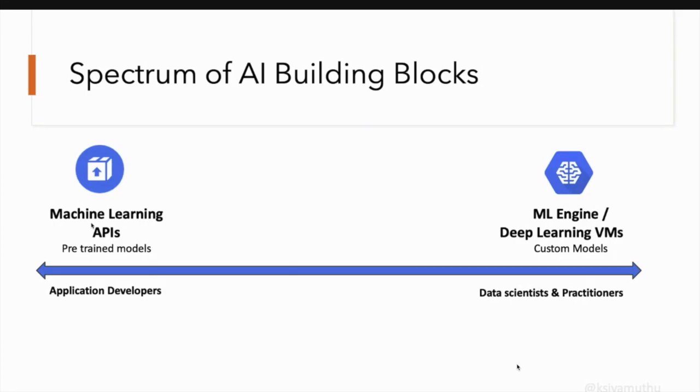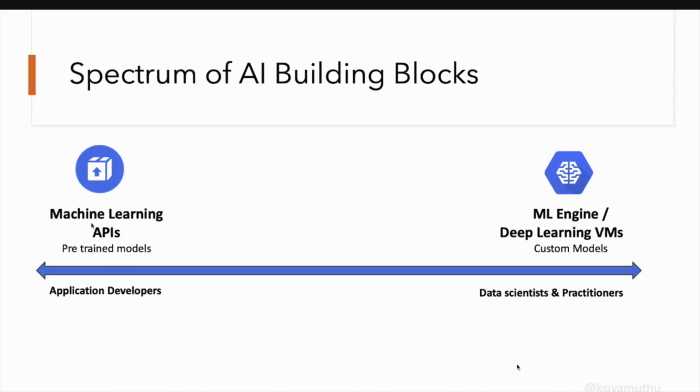Google has already built these pre-trained models with existing data, and has given access to them through APIs. So you can just call the HTTP APIs and ask what objects are available in a picture. Or upload a picture of the Taj Mahal and say, I don't know what this landmark is, can you give some more information?